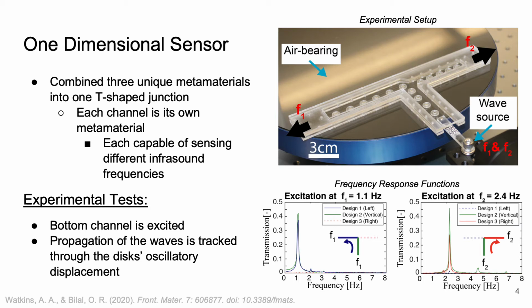You can see this below in the frequency response function. At frequency f1 equals 1.1 Hz, the waves propagate through the bottom channel and are sensed in the upper left channel, but are not sensed in the upper right channel. However, when we excite the bottom channel at frequency f2, the waves propagate through the bottom channel and are sensed in the upper right channel, but are not sensed in the upper left channel. The propagation of the waves is tracked by the disk's oscillatory displacement within each channel. The numerical simulations that helped us model this device can be found in our published paper.